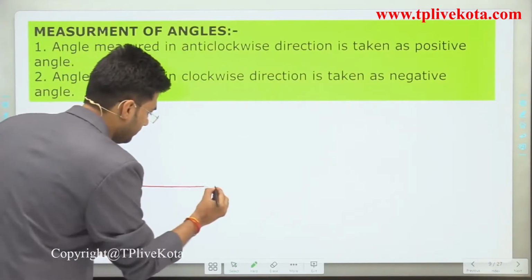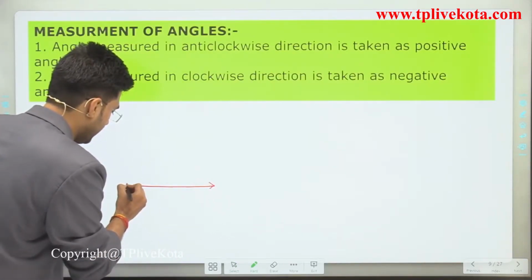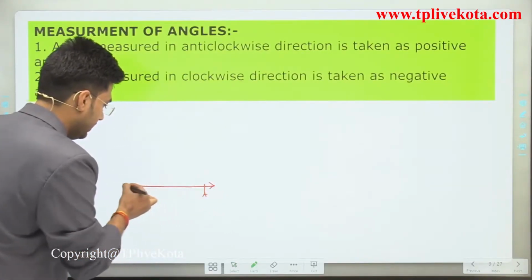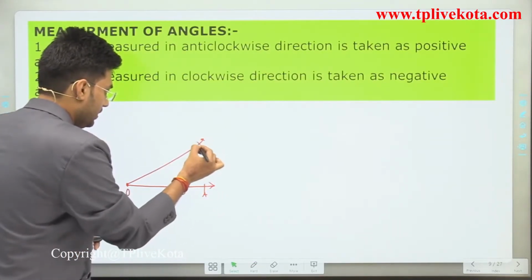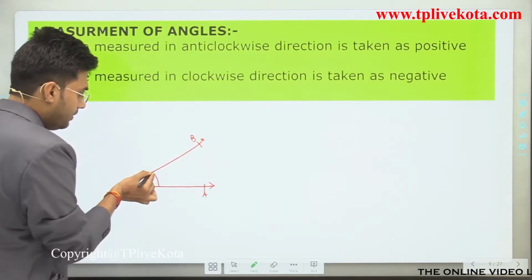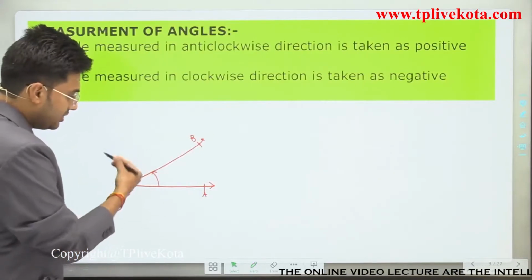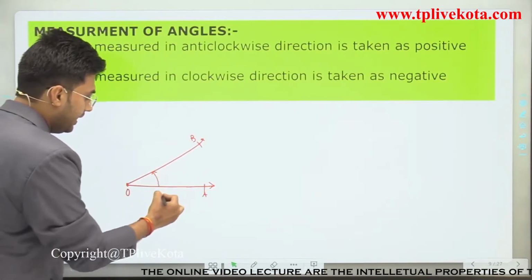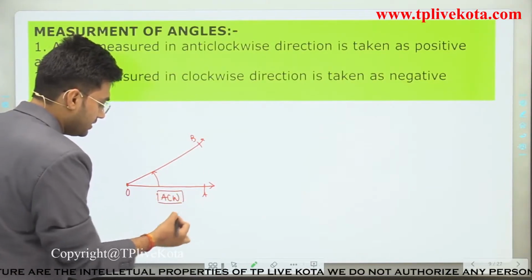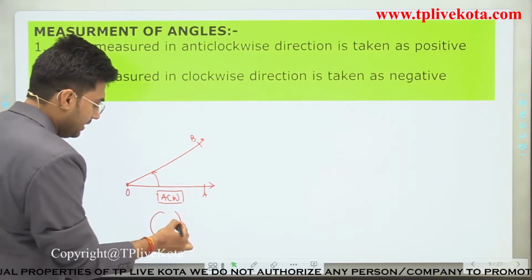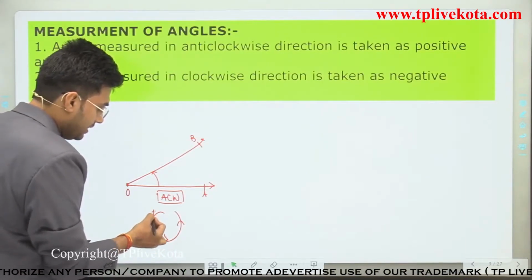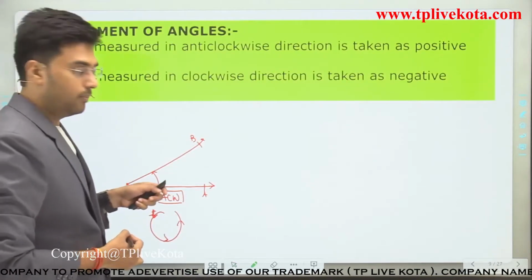If we have this initial ray OA, where O is the end point, and here is another ray OB, and if we measure the angle in this direction, what direction is this? Anti-clockwise direction. And in this direction, the angle is positive.